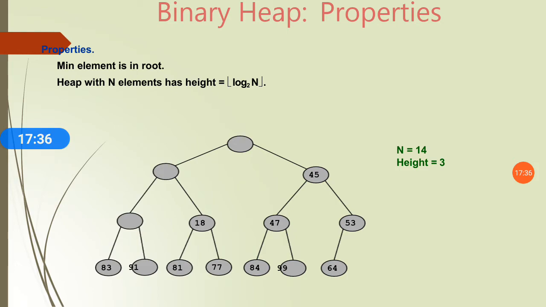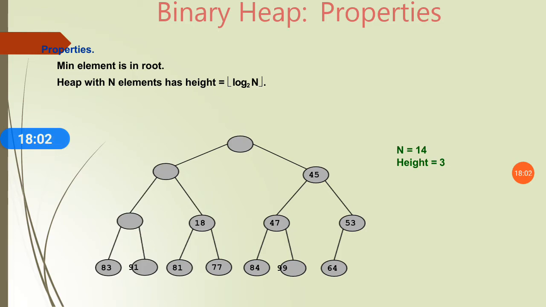Now binary heap properties. Let's consider a min heap to understand the concept of binary heap. So in this example, the min element is always at the root. The min element is at the root because this is a min heap. And a heap with n elements has height log n. So in this example, n is equal to 14, meaning there are 14 elements, and the height of the tree is 3.